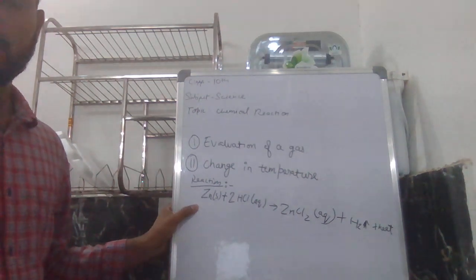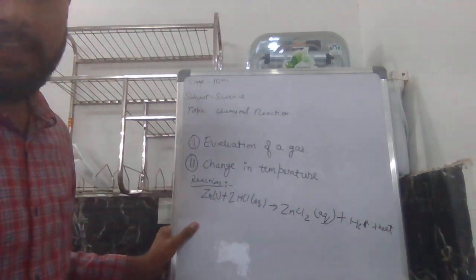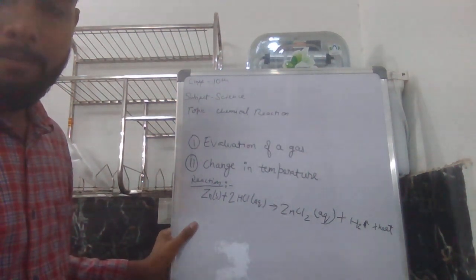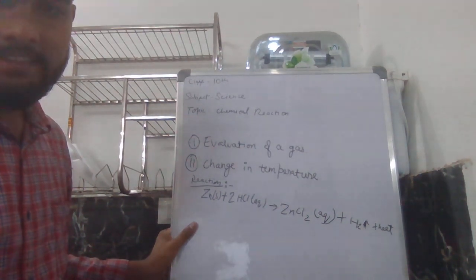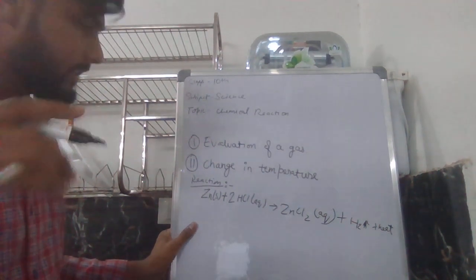Here we can see the increase in temperature and the release of hydrogen gas.